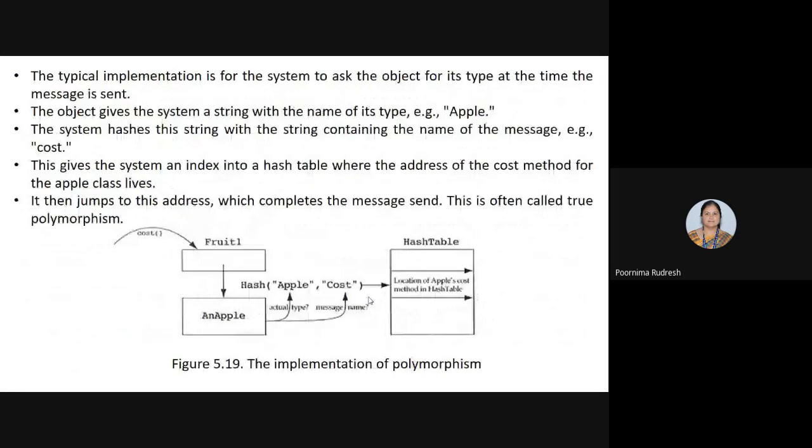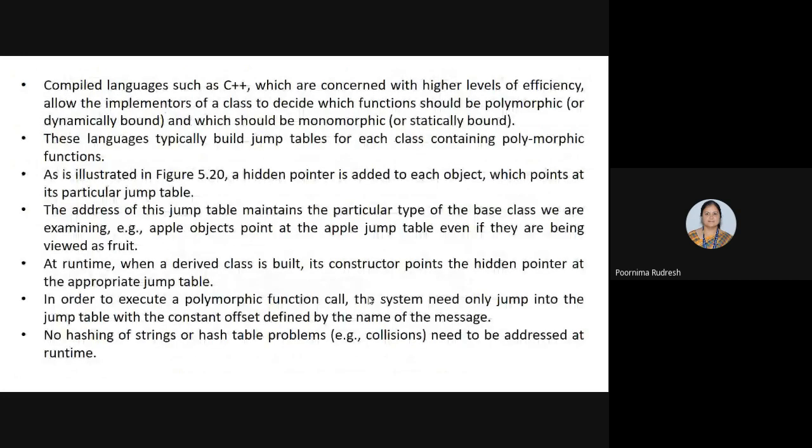And how this is actually implemented using C++, that we will see. Compiled languages such as C++, which are concerned with higher levels of efficiency, allow the implementers of a class to decide which functions should be polymorphic and which should be monomorphic.